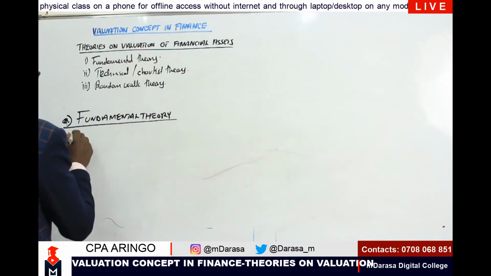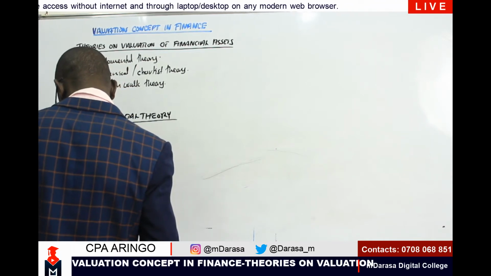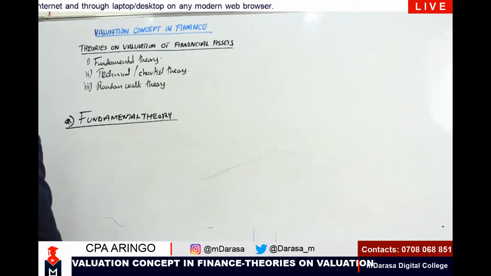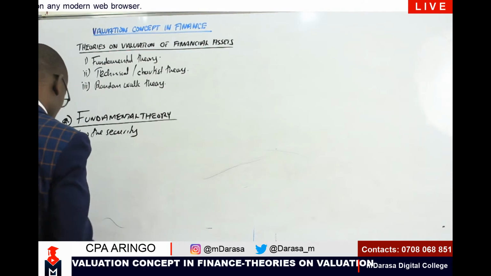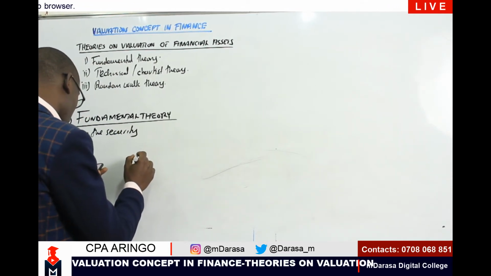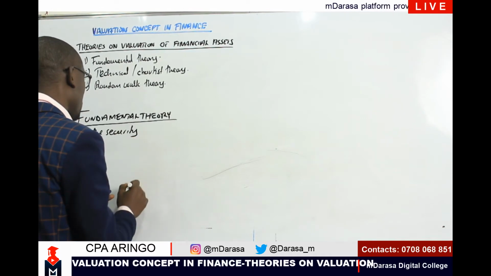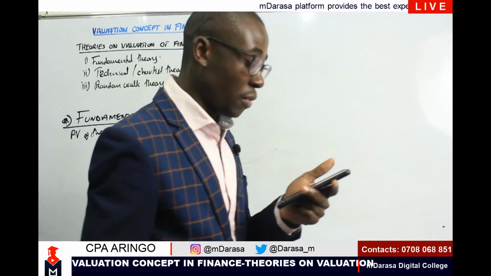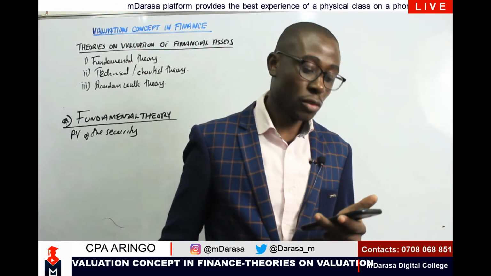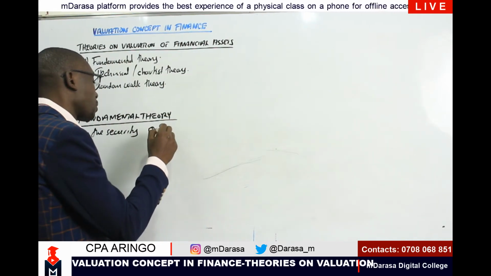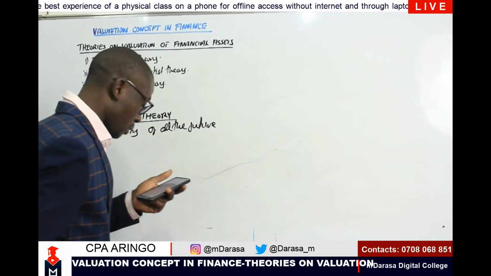We are saying that the main key element under this theory is that the value of the security should be equal to the present value of all the future benefits expected from that security.